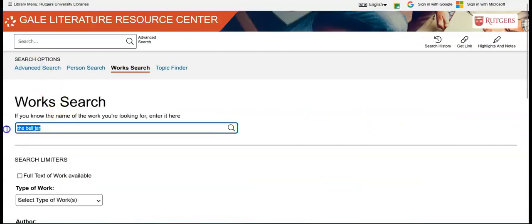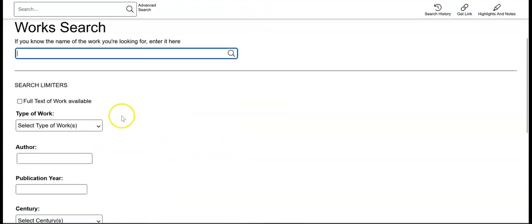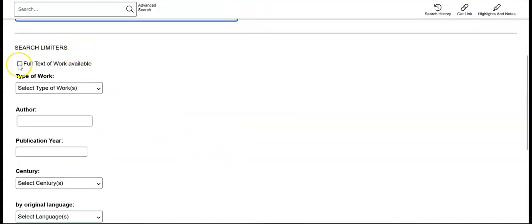And let's say that maybe we don't know a specific work that we're looking for, but we're looking more generally for something. That's when we go down here to the search limiters. If you want to limit it to full text or work available, because Gale Literature Resource Center has some primary source works that are available in full text. A lot of times it's poems or short stories and things like that. And usually they're older and they don't have copyright. If you want to find that because you need to actually read whatever work, you can click on this. It's not guaranteed that they will have it, but if they do, it'll show up here. So let's not do that for now, just in case.